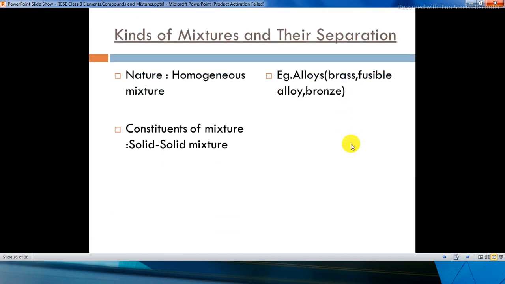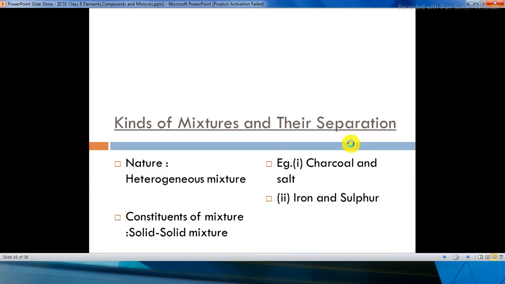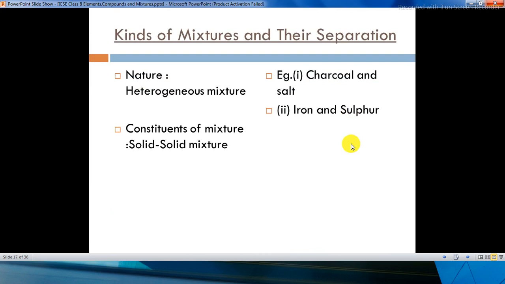Kinds of mixtures and their separation. Now, what are the kinds of mixtures and their separation? If the nature is a homogeneous mixture, you have examples like alloys, brass, fusible alloy, and bronze, and the constituents of the mixture are solid. Now, what are the kinds of mixtures and their separation?